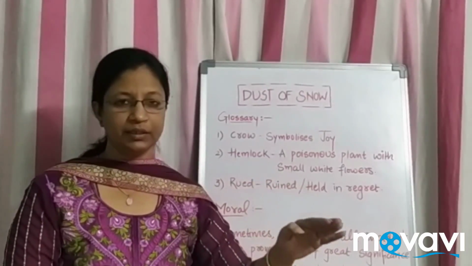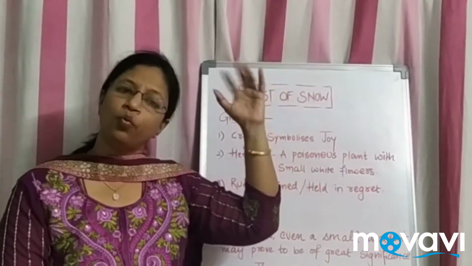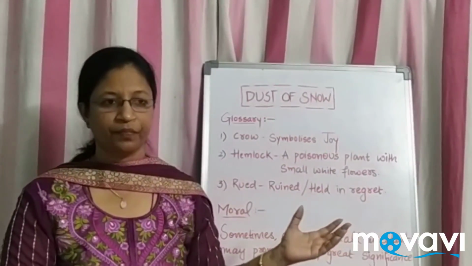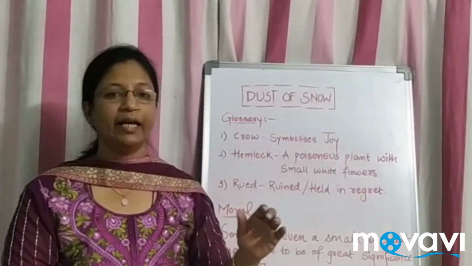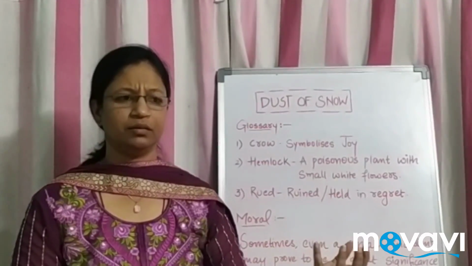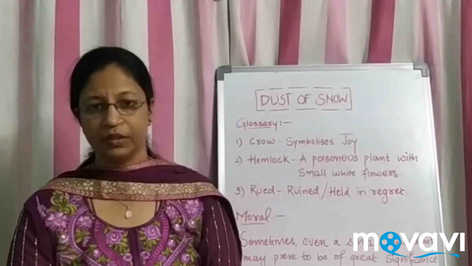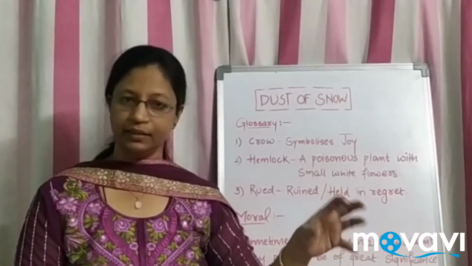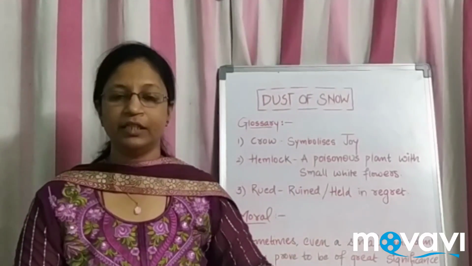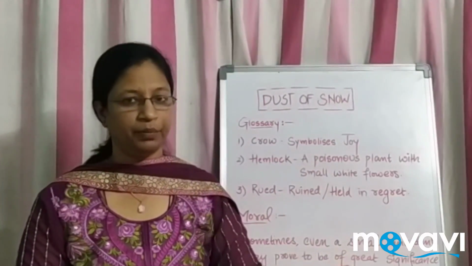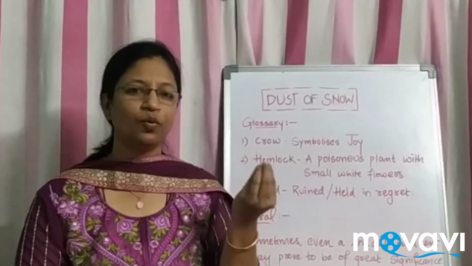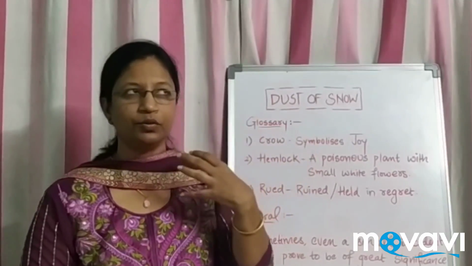As soon as somebody goes and stands there, we see that whatever creatures are above the tree just make a movement and fly off. So the crow was sitting there, and that crow flies off. So the hemlock tree symbolizes here, it's like poison. So obviously it is going into the negative part. He goes and stands under this tree, which is again symbolizing the sadness, and that crow, when it is flying, gives a little pressure onto the branch, where some of the dust particles or the snow particles fall onto him. The very cold snow particles fall onto him while he was in sadness.